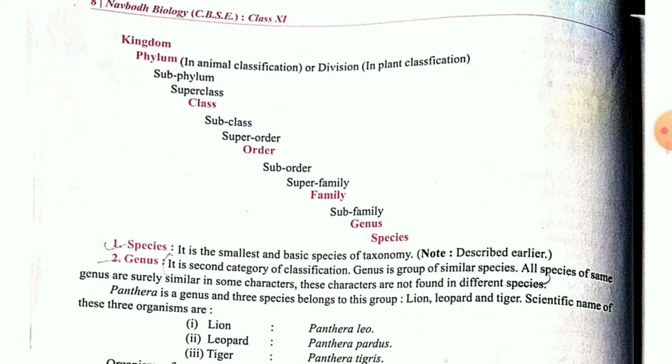Now, these are the 7 points of your hierarchy. First one is your kingdom, then phylum. That phylum may have subphylum or superclass. Then next one is your class. So in class, superclass or subclass will be there. Then order, superorder, suborder will be there. Family also, superfamily and subfamily will be there. Then genus, and the last one is your species.